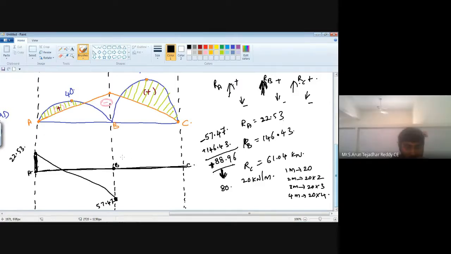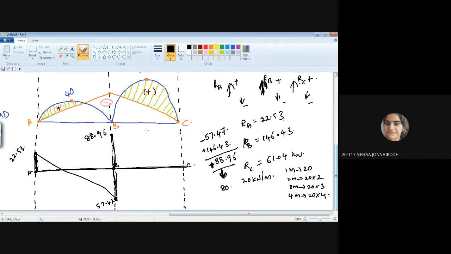Yes, sir. So plus means we'll get our shear force diagram above the neutral axis. So mark one point here. This is 22. It means somewhere here we'll get 88.96. Now join this point. Next, this value is 88.96. After that, from B to C, which type of load is acting, Neha?